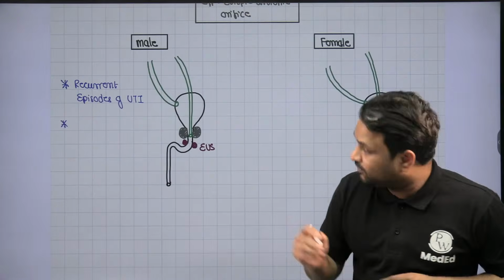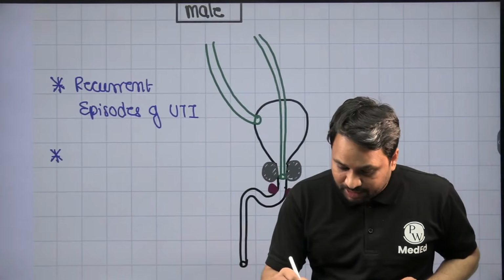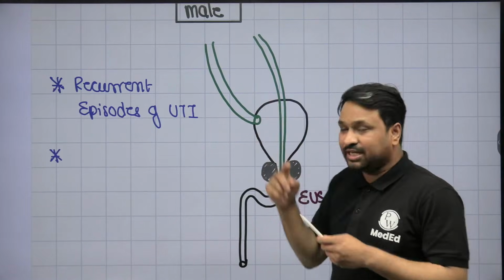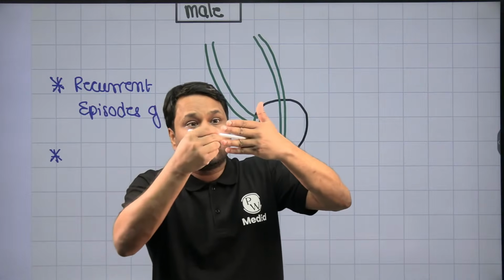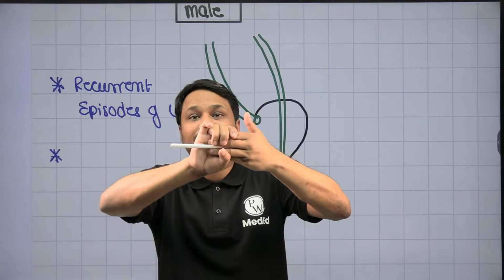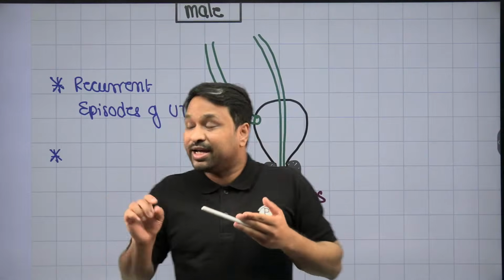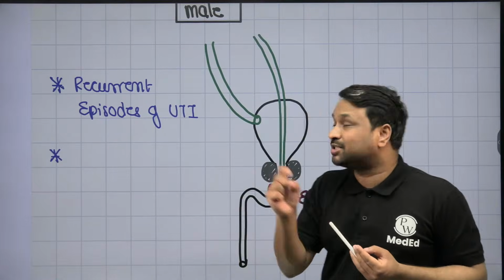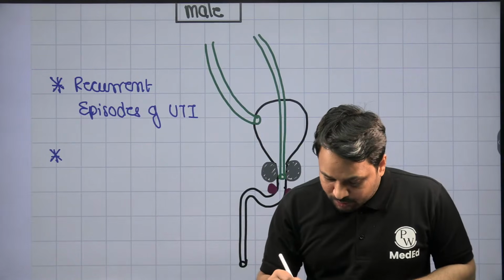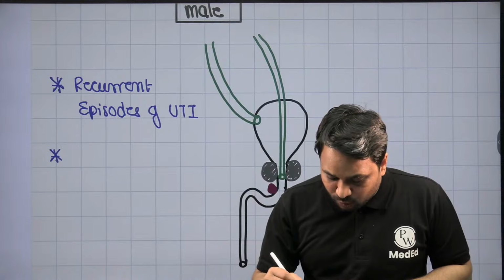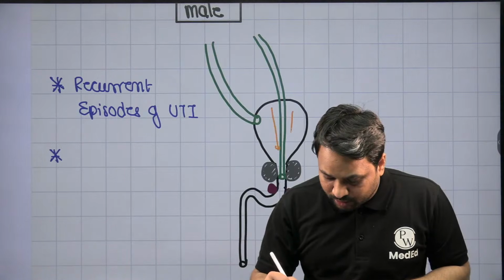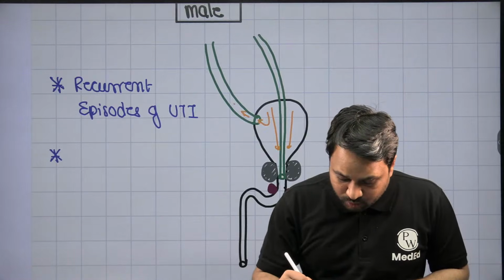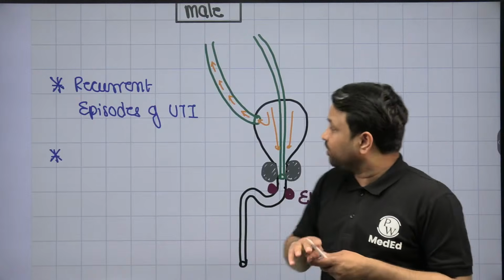Along with UTI, every time the bladder contracts, the proximal opening present here will not be able to close. The ureter has to go through the bladder wall, and once the bladder wall contracts, it compresses the ureter, and hence the ureter closes. Here the ureteric opening is too proximal, so when the bladder wall contracts, there isn't enough length of ureter to get compressed, so this opening remains open. What happens during contraction? The force in the bladder pushes the urine downwards, but because this opening remains patent, urine is also ejected backwards.